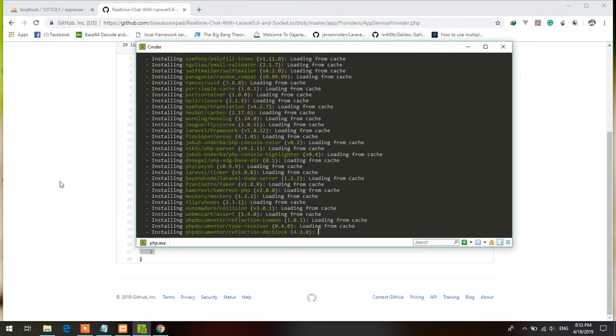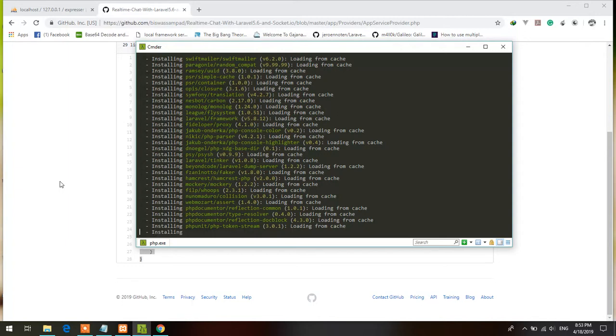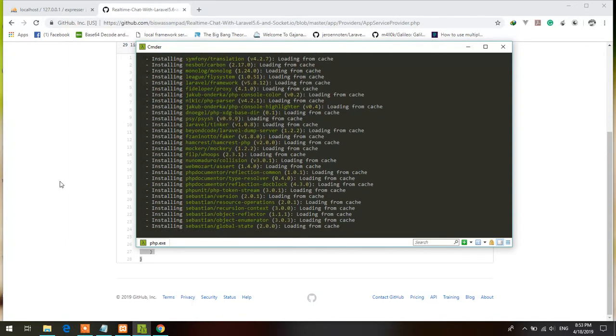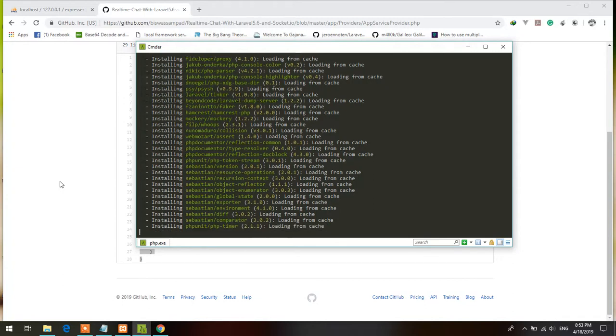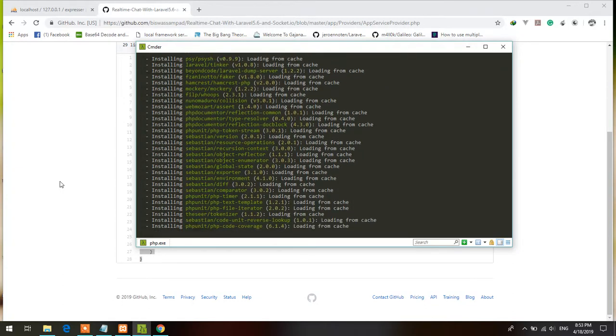I'm not using JWT right now because I will go for it later. Now I'm using simple session auth and cookies also, which is built in by default with Laravel. Yeah, now it's almost done.